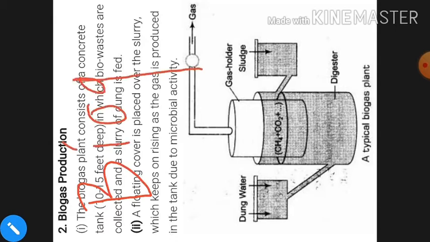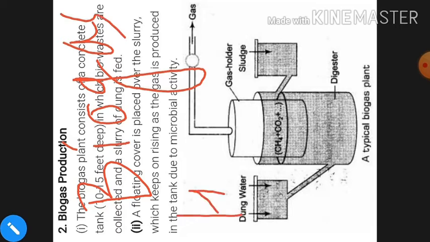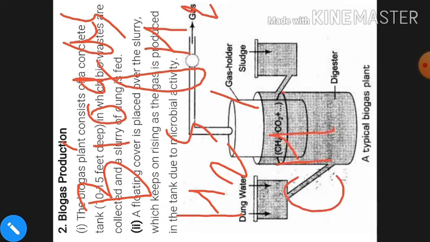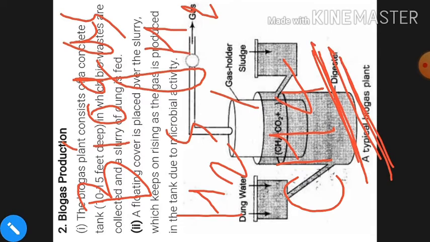I have told you also yesterday, this biogas includes H2S, hydrogen, and majorly the main component present in high amount, that is called methane. That is present in more amount in biogas, and the others are present in least amount.